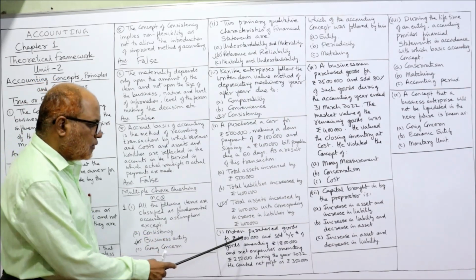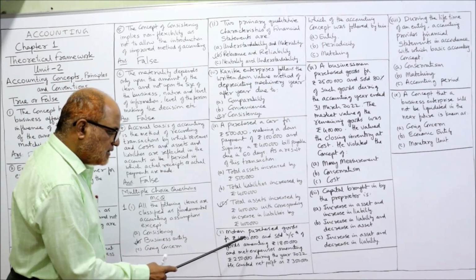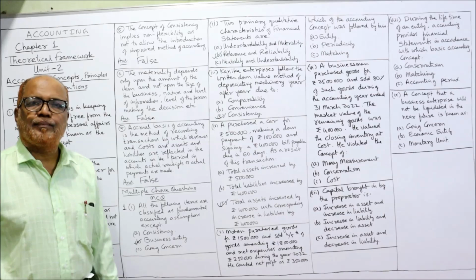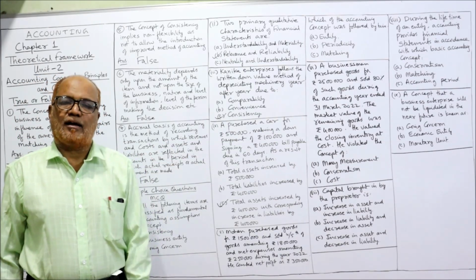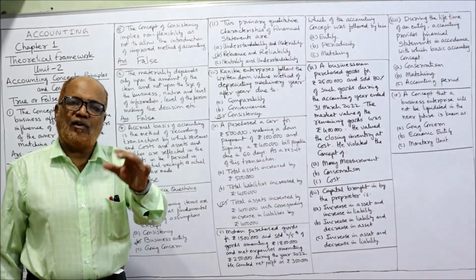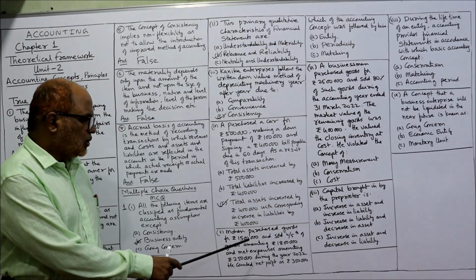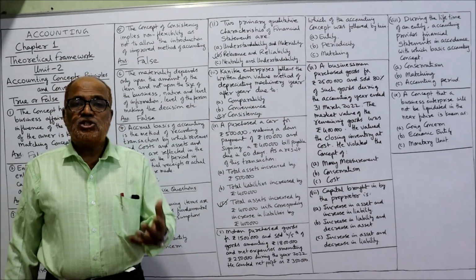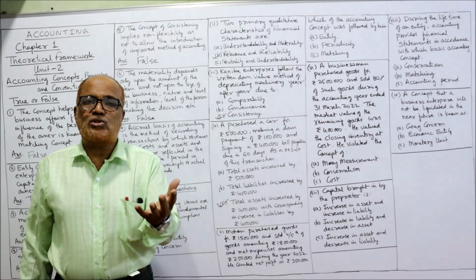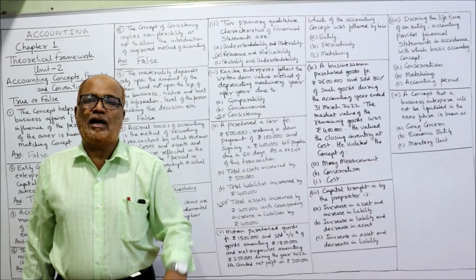15 lakh into 4 by 5. So 5 3s are 15, 3 4s are 12. That means the cost of goods sold is 12 lakh, which is 4/5 of 15 lakh. And the amount for which it is sold is 18 lakh. These goods costing 12 lakh rupees are sold for 18 lakh.